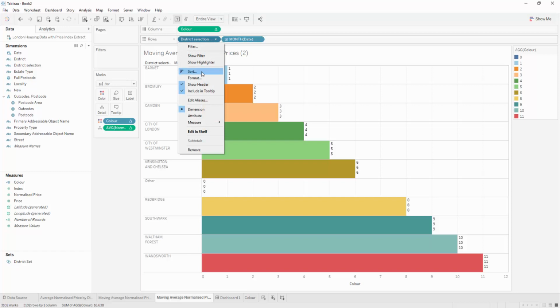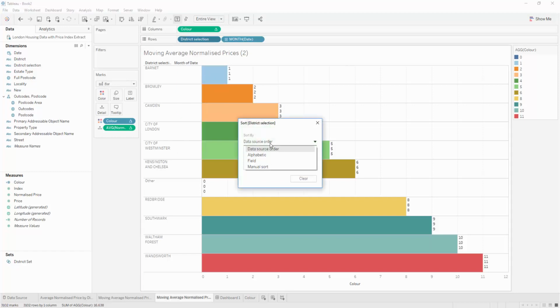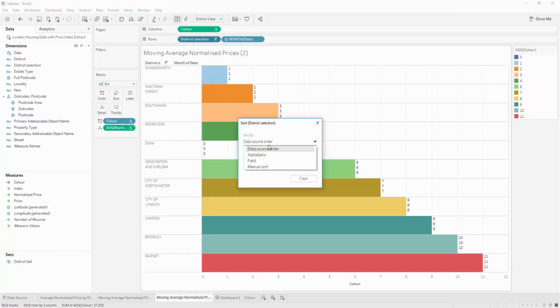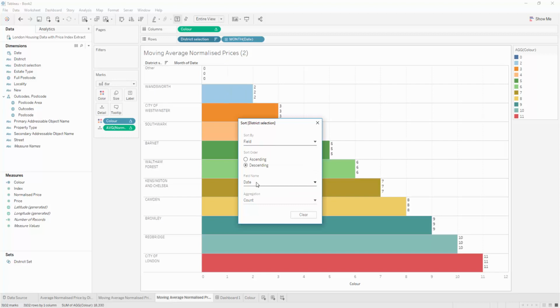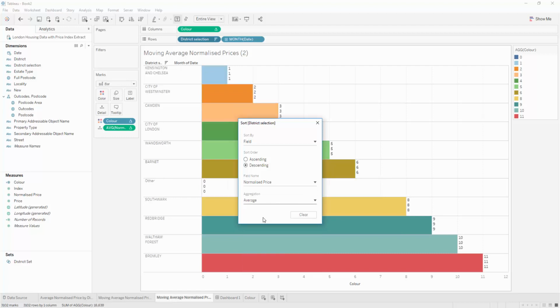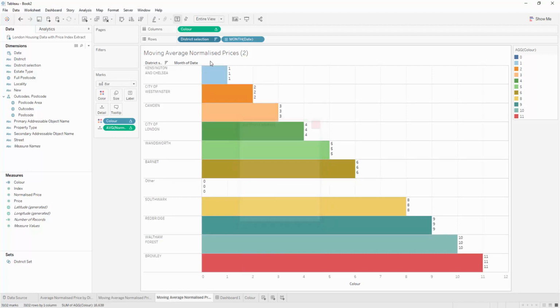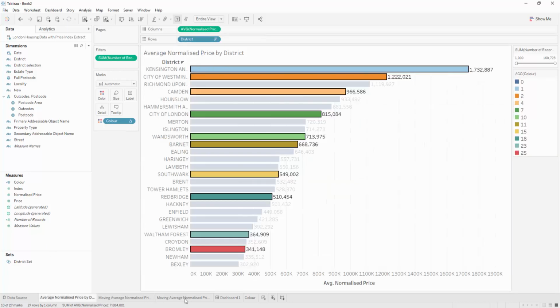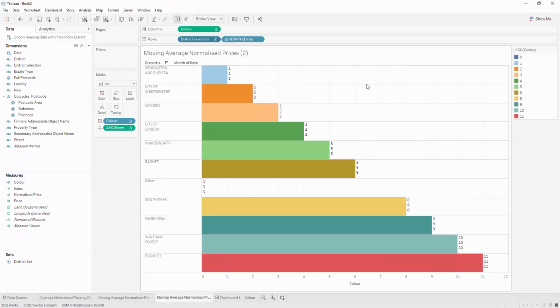So what you can do here is modify the sort to be descending based on a field. And so the specific field that we were looking at is the normalized price, the average normalized price. And so now you'll see that Kensington and Chelsea is blue, City of Westminster is orange, Camden is light orange. And so now these colors are synchronized across both of the visualizations.